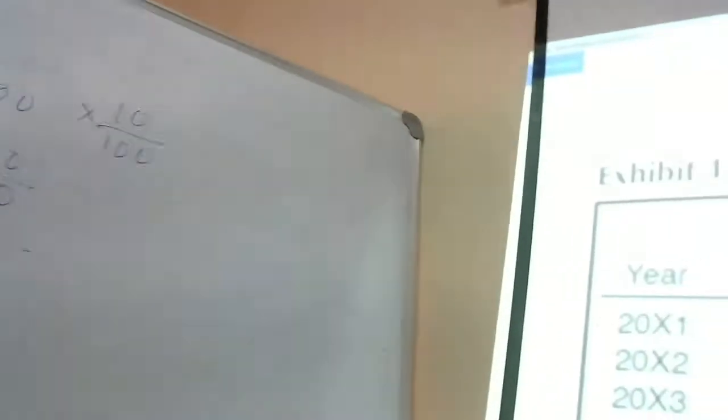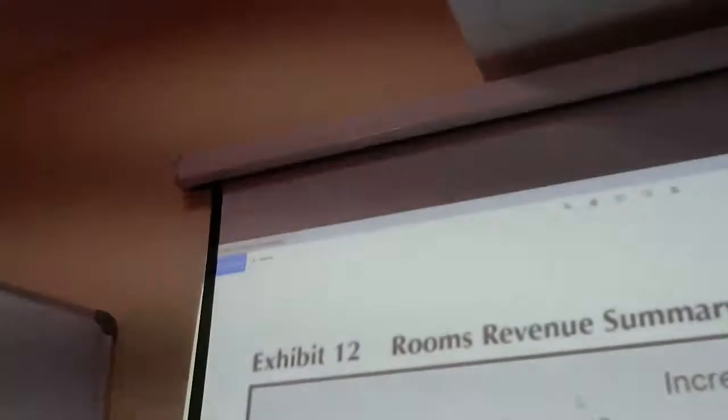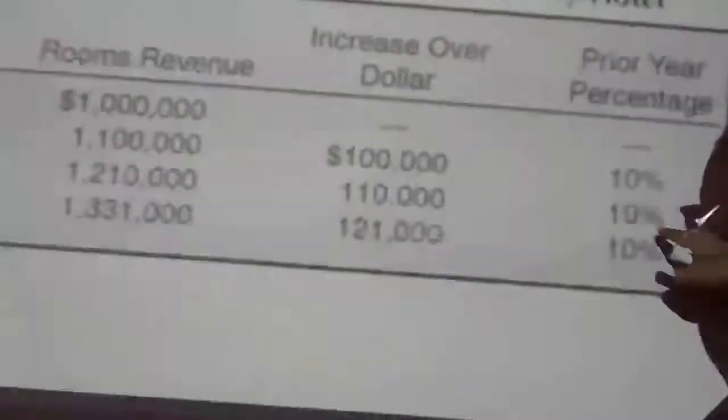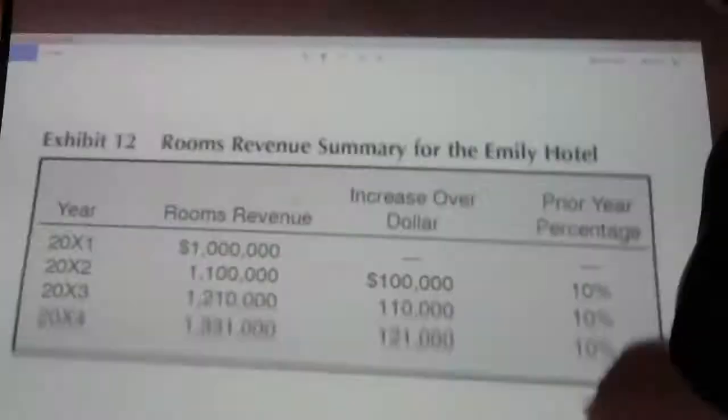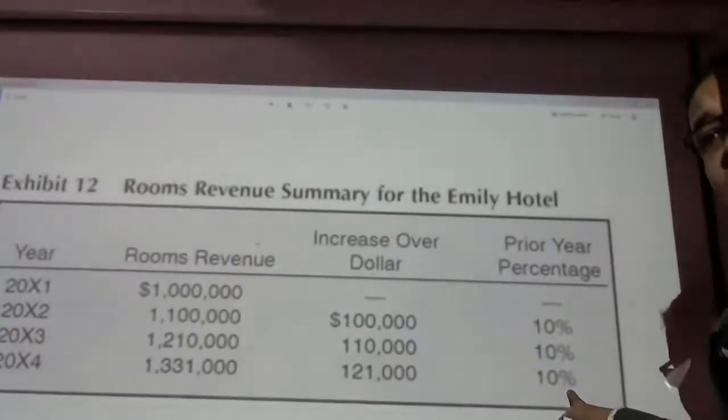Why? Because every year you have seen that there has been a 10% basic increase in the figure that I have been showing you. Okay, so every year 10%.